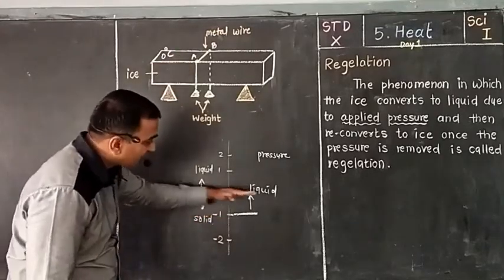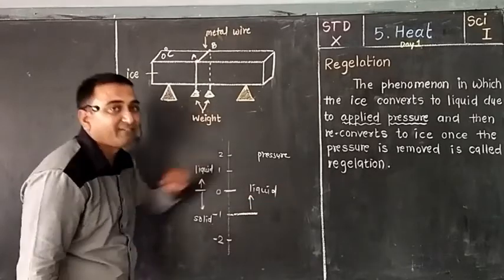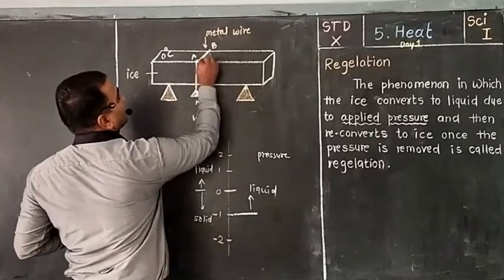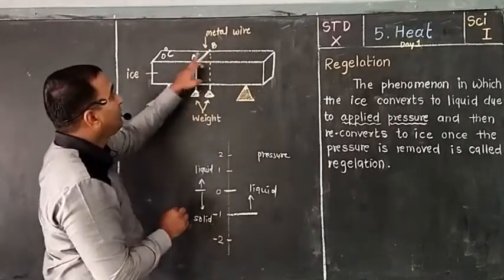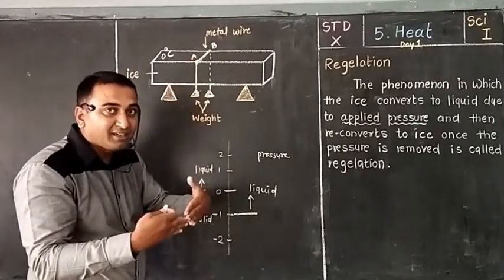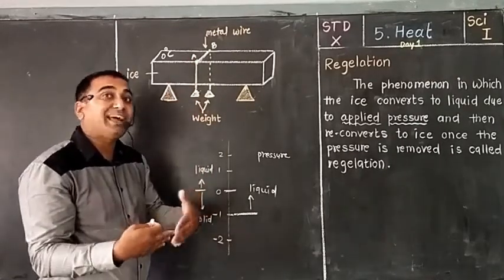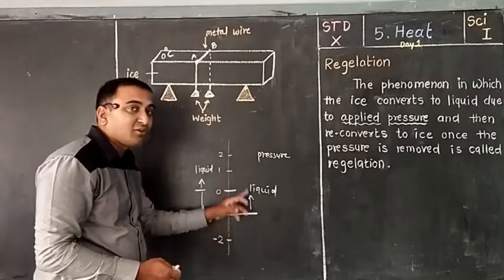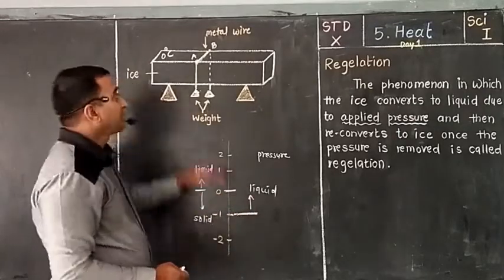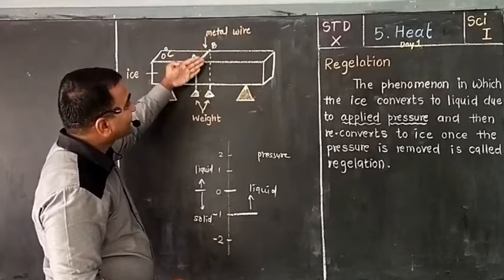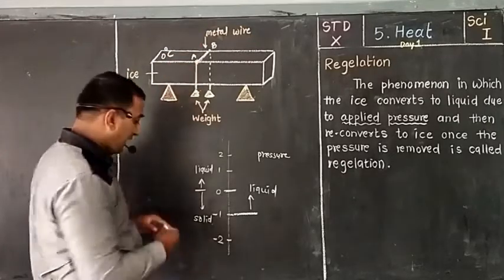So at 0 temperature, it will be liquid. So at 0 degree Celsius, because of applied pressure, the ice below the wire starts to melt, because now the melting point has reduced, and the wire penetrates into the ice.